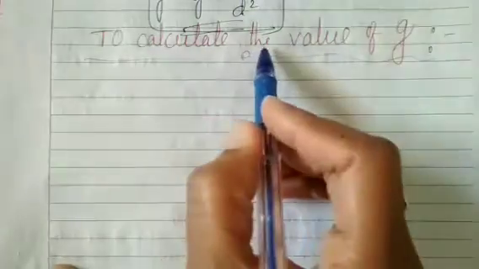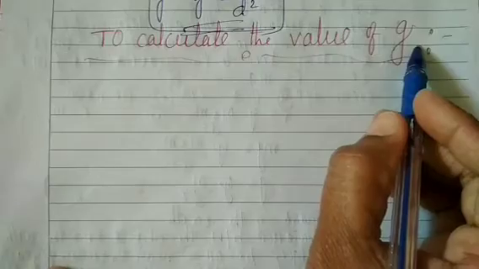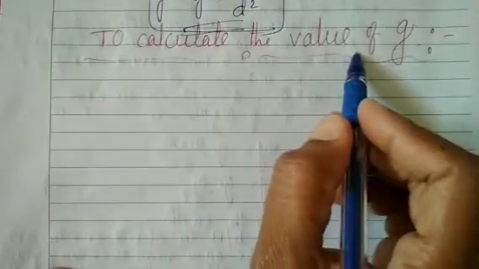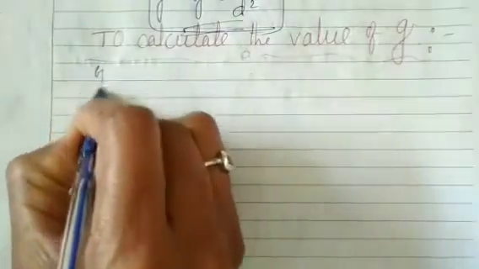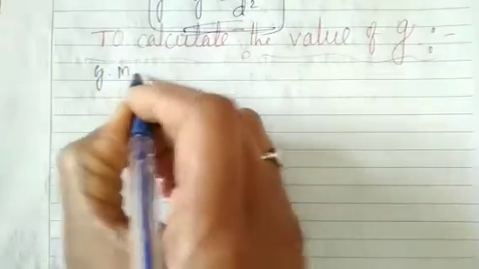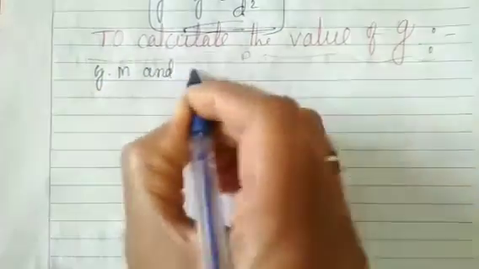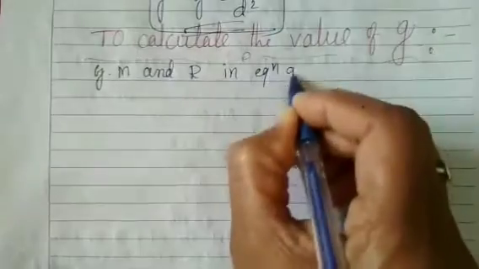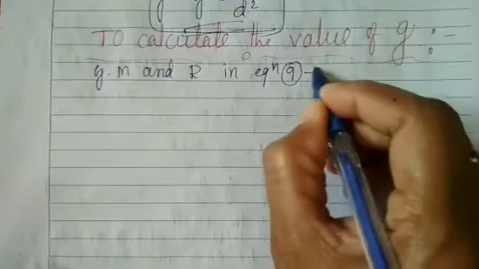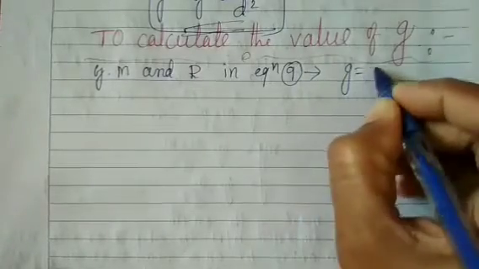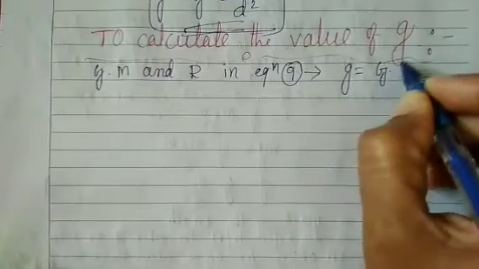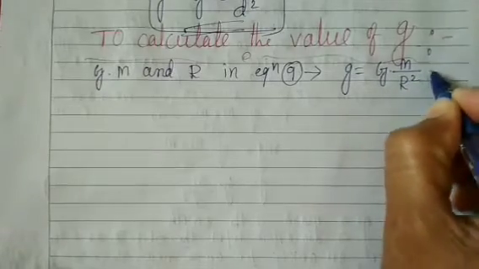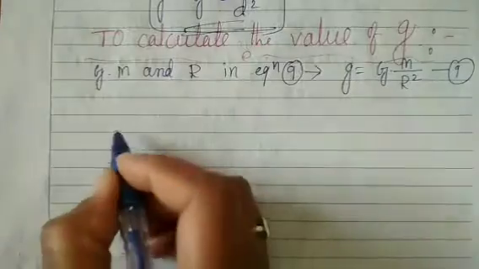To calculate the value of g, we should put the values of G, M and R in equation 9. Equation 9 means g is equal to GM by R square. This is equation 9.